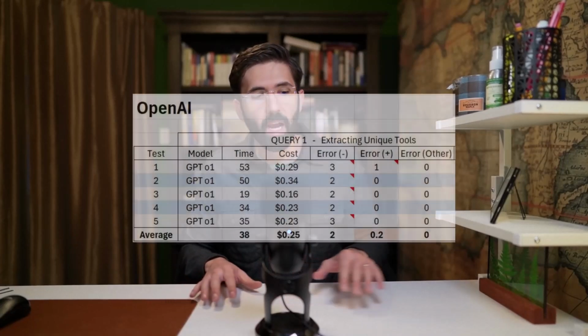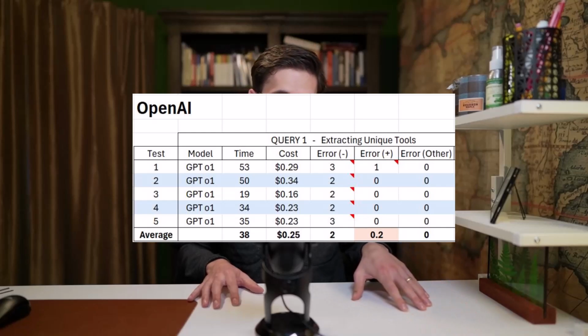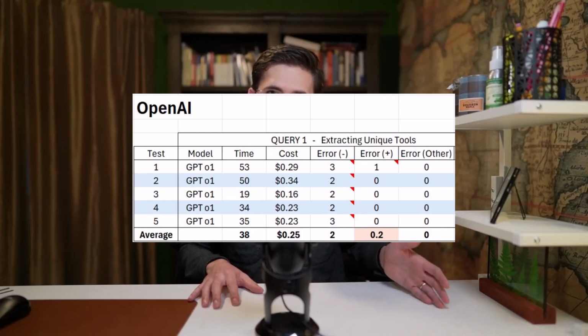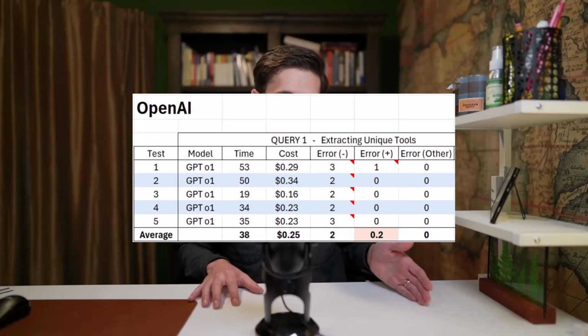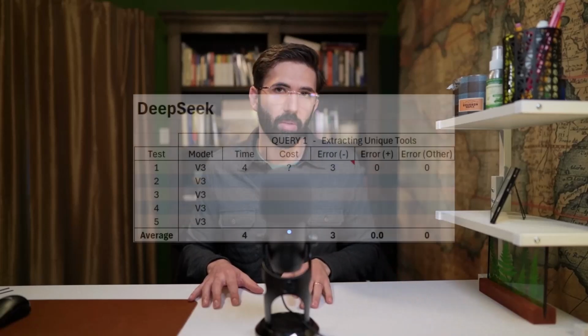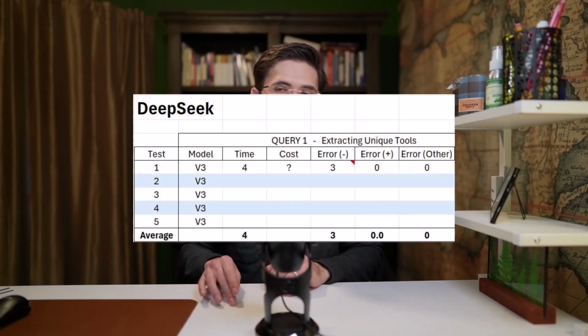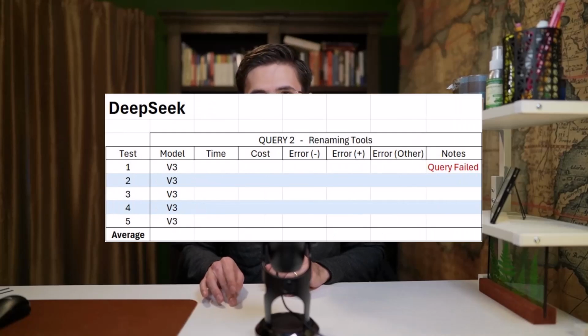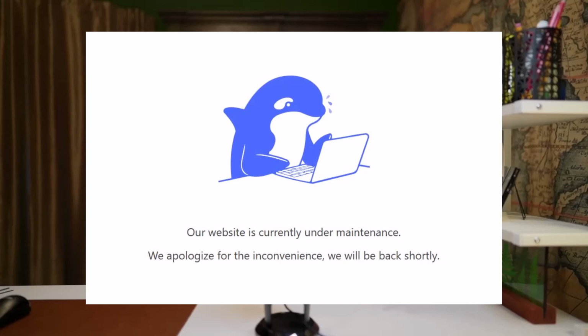After I finished building the alternate program with DeepSeek's API, I started testing OpenAI's models, documenting the amount of time that each query took, how much it cost, the number of errors in the response, and so on. And once I finished that, I started testing DeepSeek's models. My first query was successful, my second query failed, and all of my queries since then have also failed. DeepSeek's developer website has also gone down, which means I'm not able to access my account.